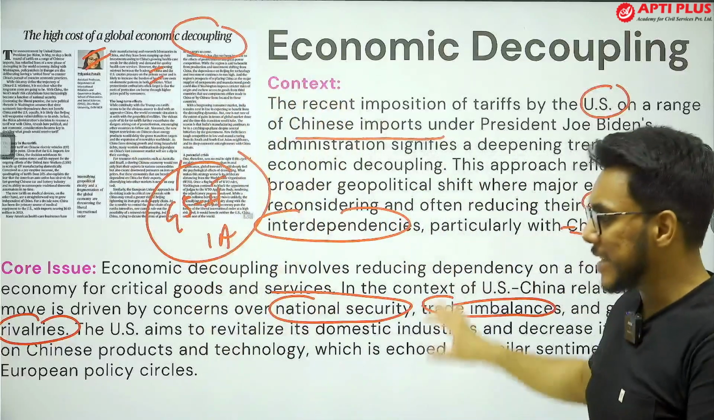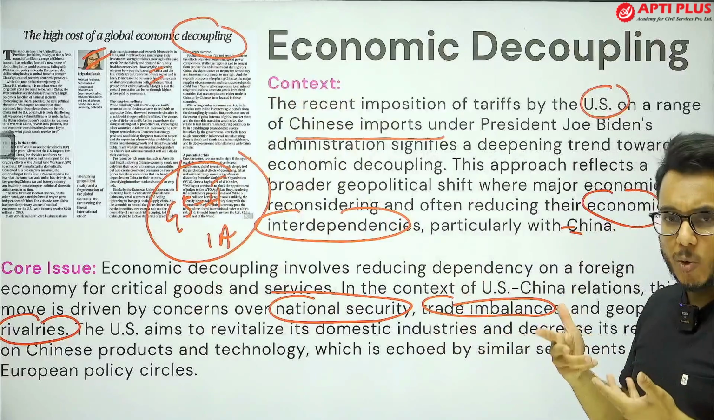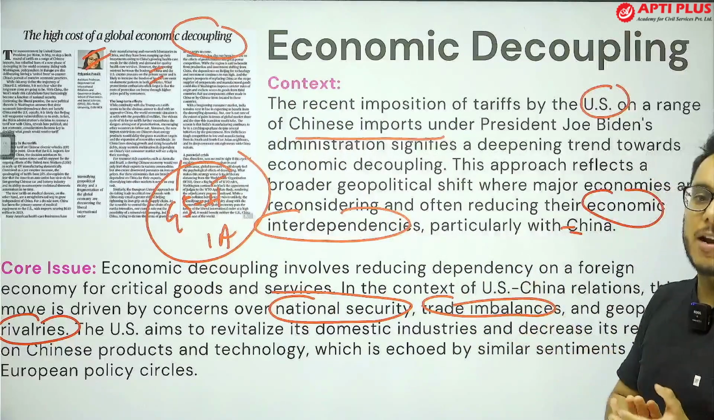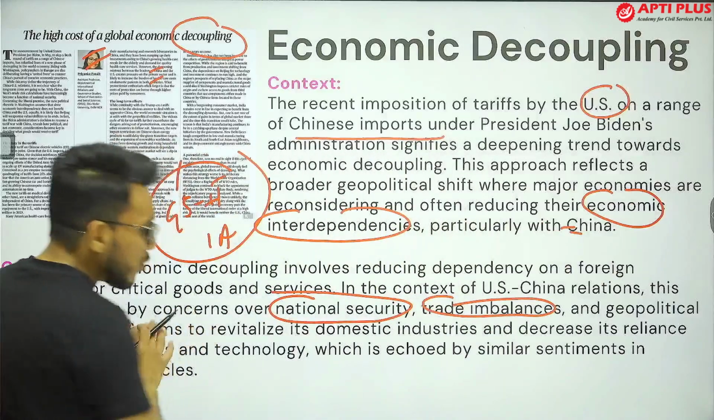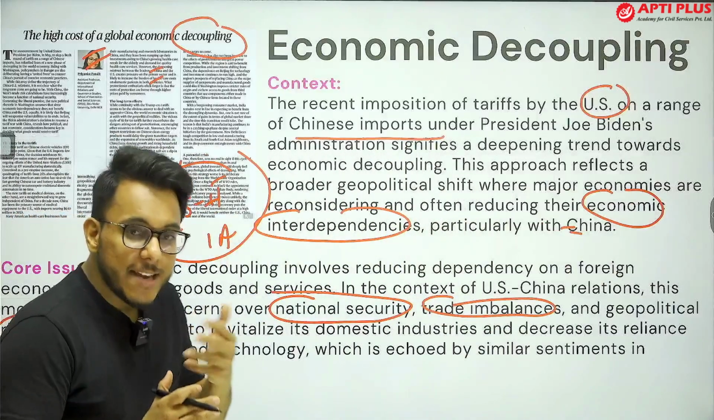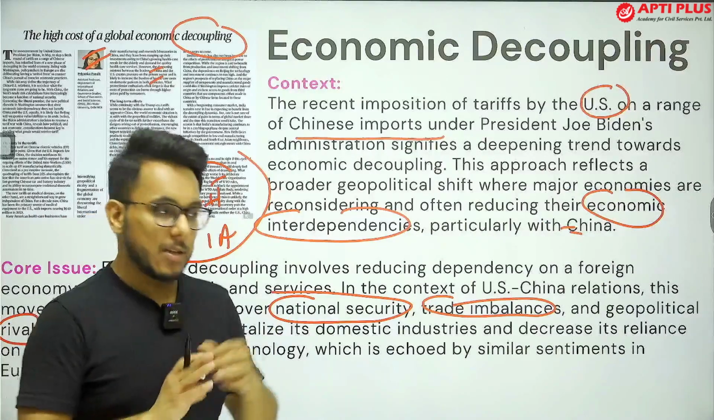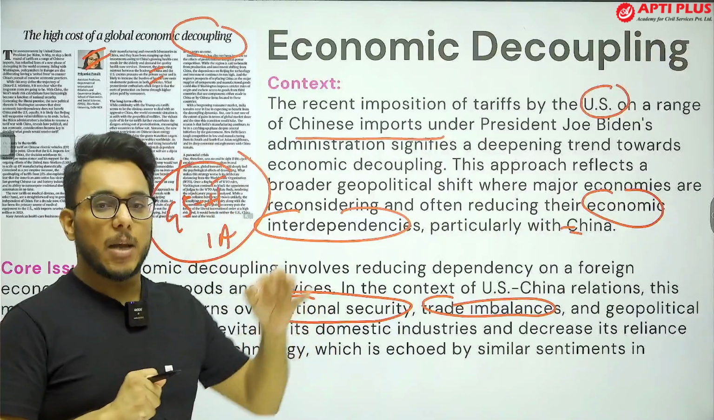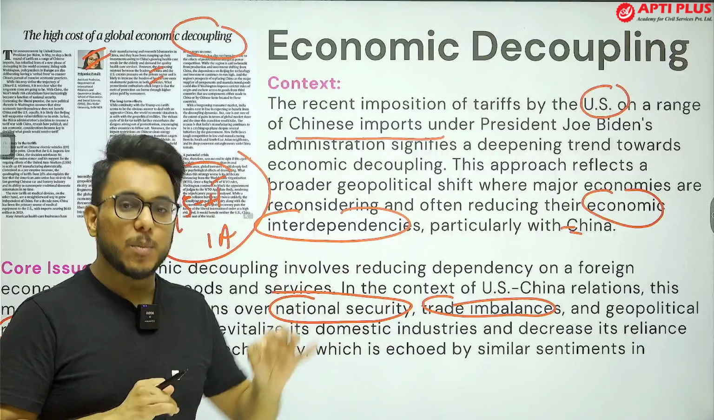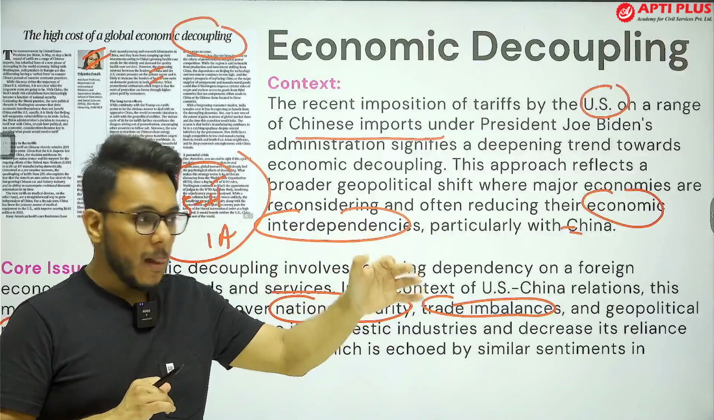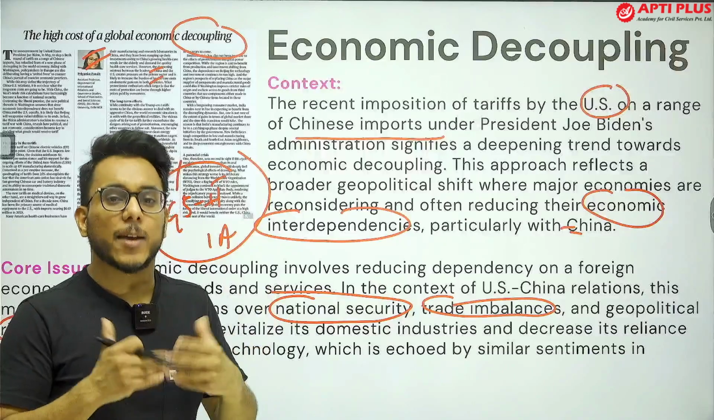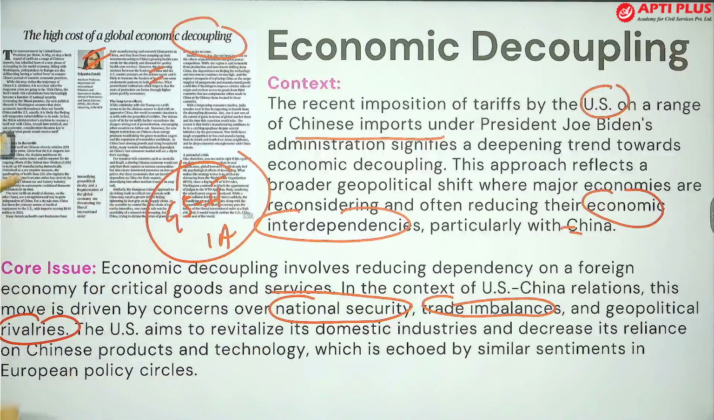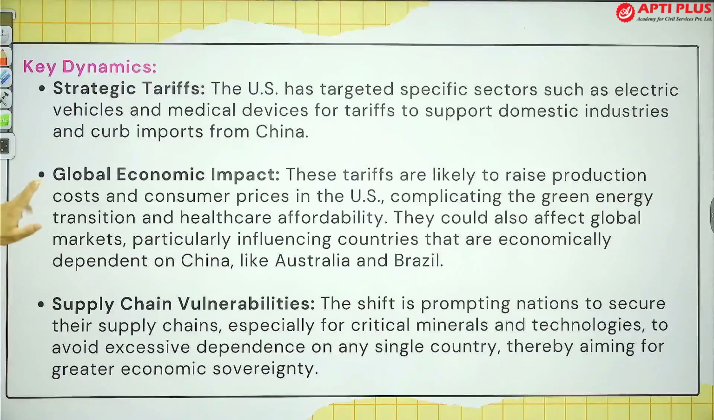So China, as it is supporting Russia, a sense of rivalry has also come between the US and China. Moreover, what does the US want to do? The US wants to revitalize its own domestic industries. See, as long as the dependence on China is there, US domestic industries will not invest in their own capabilities. So this is something that the US is also trying to build upon.